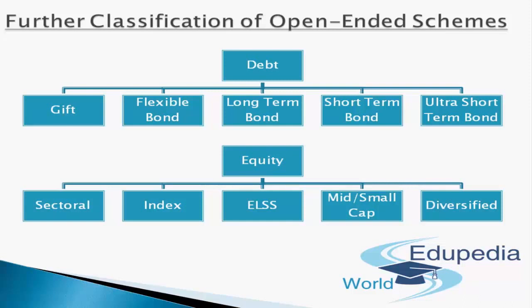Apart from that, in order to take care of tax advantage, we can also invest in those schemes which further invest into ELSS. ELSS basically means Equity Linked Savings Schemes. People under Section 80C of the Income Tax Act get the deduction while investing into ELSS.